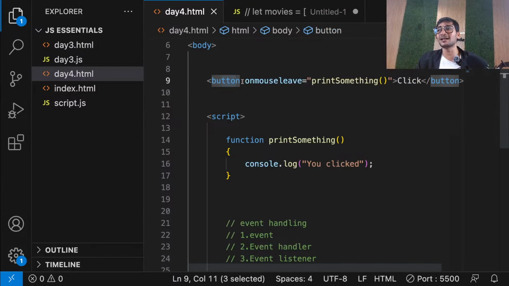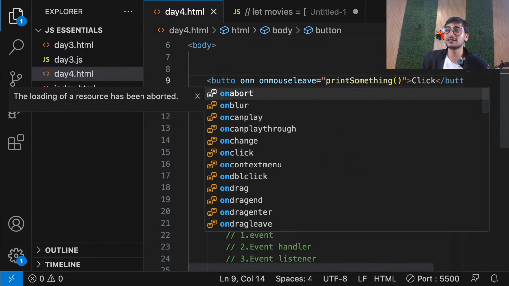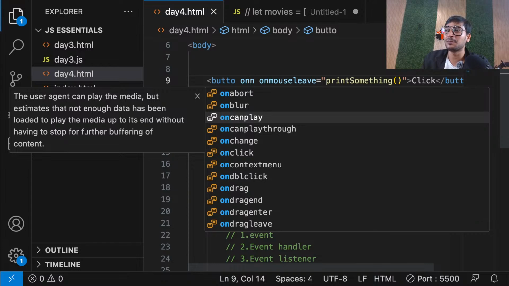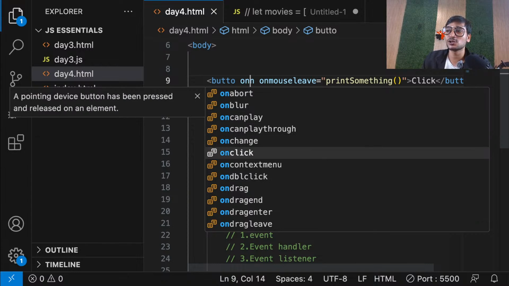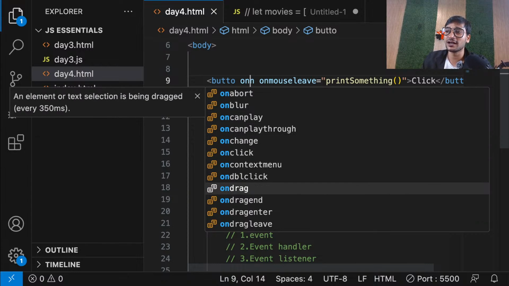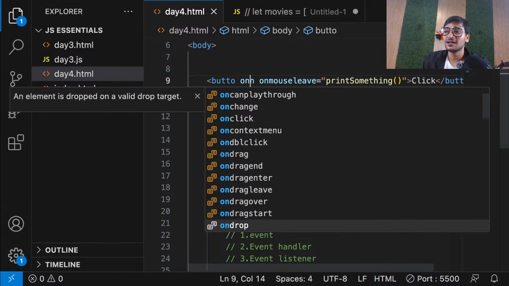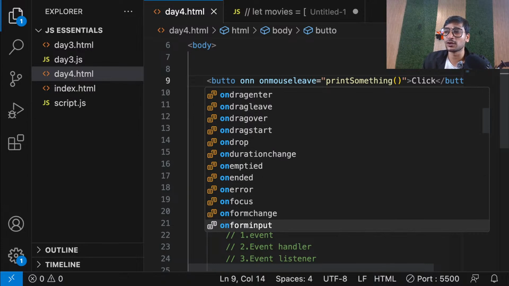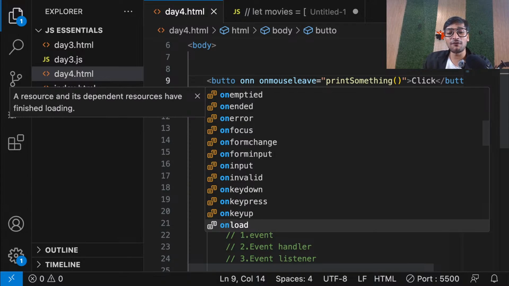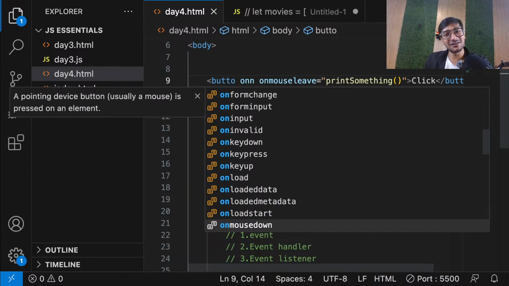How many are there? There are tons of them. You can see onabort, onblur, oncanplaythrough, onchange, onclick, oncontextmenu, ondblclick, ondragend, onmouseenter, onmouseleave. There are around 50, 60, maybe more than that. When we are learning, you have to understand all this. But let me be very clear, even I don't know all of them. You have to learn around 10, 15 which are regularly used. You don't have to know all of them, but whenever it is required, you can easily learn them.